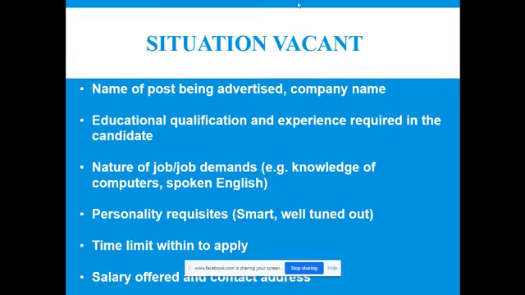Understand the difference between vacant and wanted. Vacant means empty. Who generally gives this type of advertisement? Generally, companies send these situation vacant advertisements in the newspaper, saying that XYZ has this requirement for the job. Those who are eligible may apply or walk in for an interview on XYZ date.